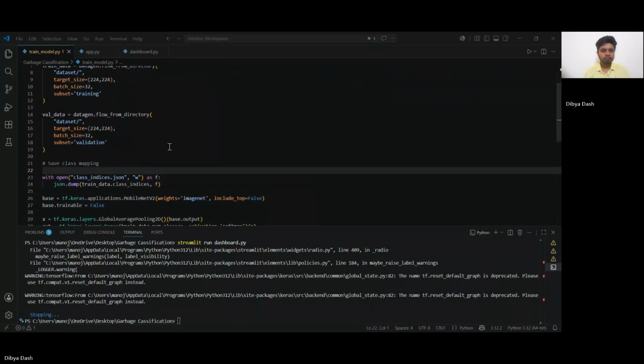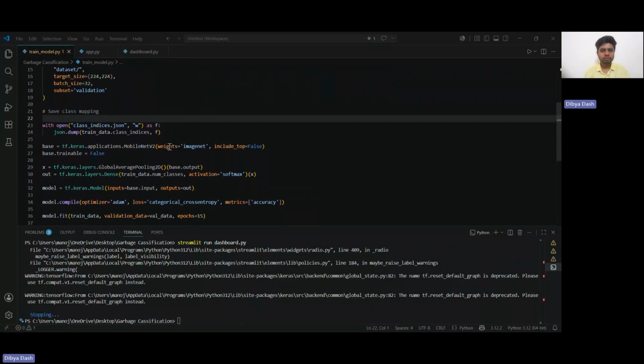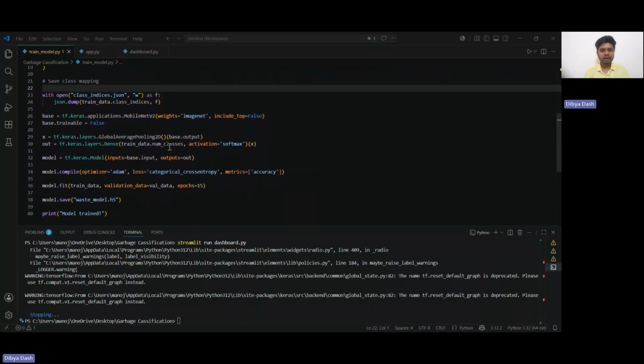Then I added a final classification layer to the model and trained it using categorical cross entropy loss, which helps measure how well the predictions match the actual labels. Finally, after training, I saved the model and also stored the class labels in a JSON file so that I can use them later for prediction.